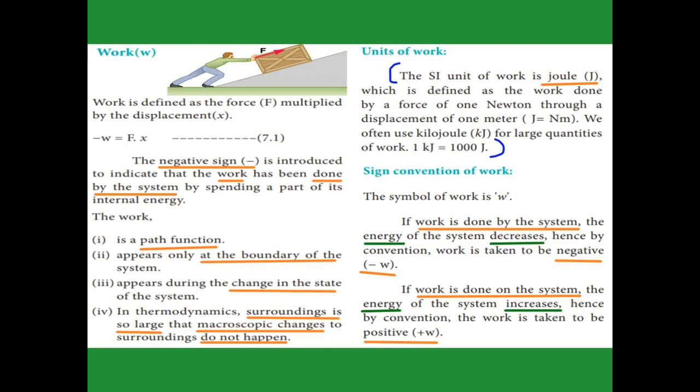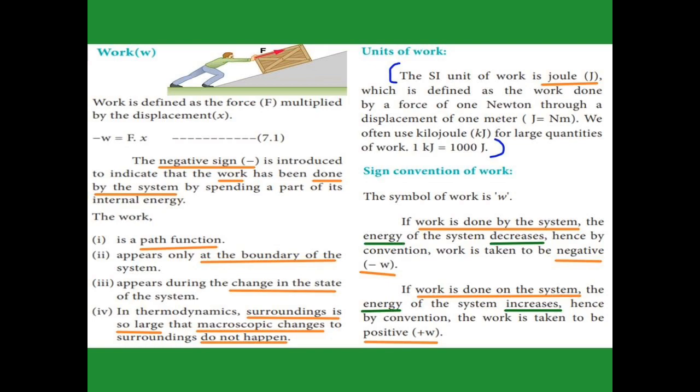Some more points: work is a path function, and work appears only on the boundary of the system. The work changes the system but not the surroundings. Why? Because the surroundings are very large compared to the system, so no macroscopic change happens to the surroundings during the work, but in the system changes will happen. And the unit for work is joule.